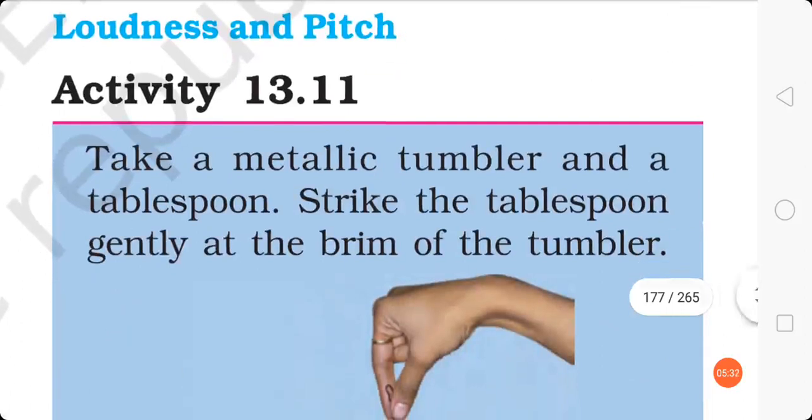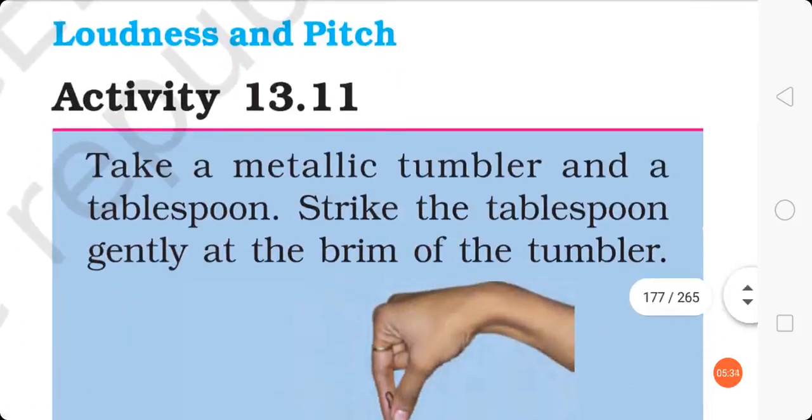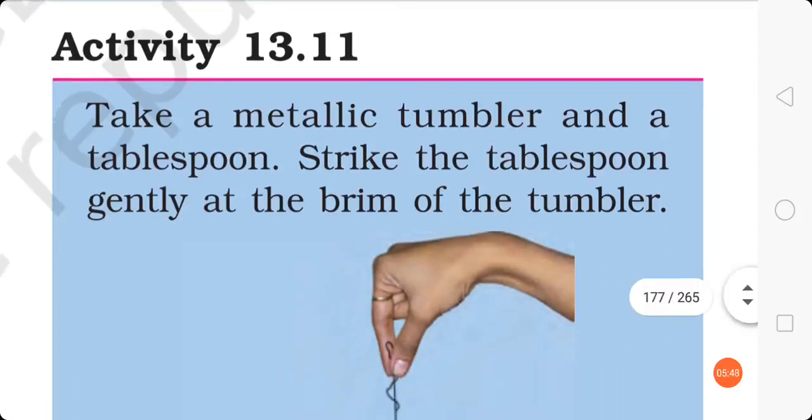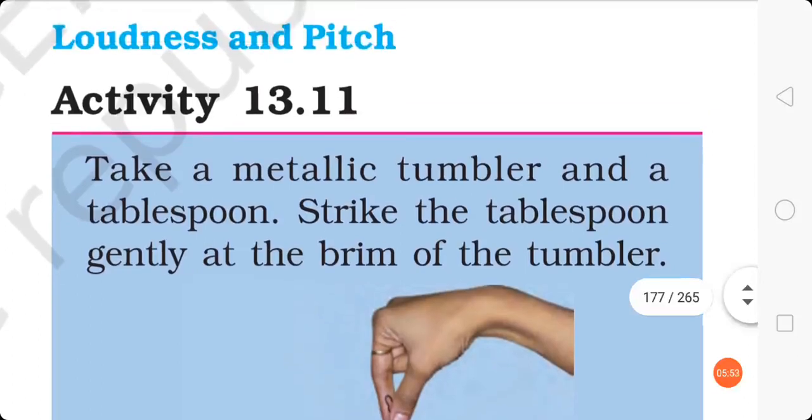Loudness and pitch. So what is loudness? The amount of sensation it produces on our ear, that is loudness. And the sensation produced on our ear, that is pitch. Some sounds are so loud but they are not clear, and some sounds are slow but still they are clear enough to understand. Okay, so let us learn about these terms.